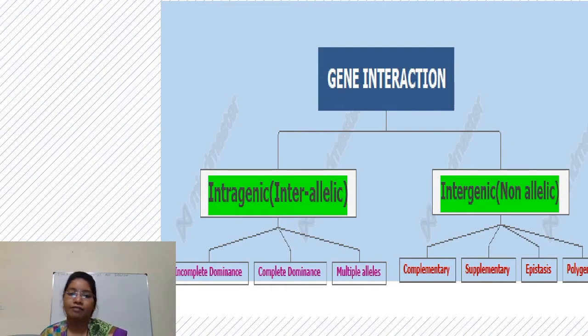Examples of intragenic interaction are incomplete dominance, complete dominance and multiple alleles. Incomplete dominance and complete dominance we have seen in the previous session, and multiple alleles we are going to see in a further session. The second type is intergenic. In intergenic, examples are complementary gene interaction, supplementary gene interaction, inhibitory gene interaction and polygenes.